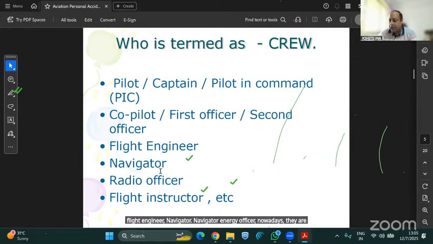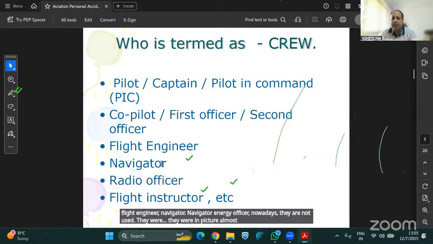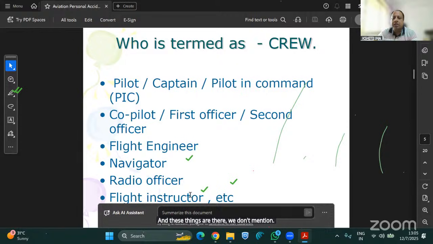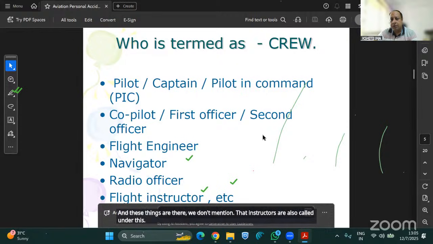They were in the picture almost 30-40 years back, when a navigator and radio officer used to sit just behind the pilot and co-pilot in the huge aircraft and look at the engine and everything. But nowadays everything is computerized, so everything is taken care of by 2 persons, the captain and co-pilot of the aircraft. That is why the stress level has increased. Flight instructors are also covered under this aviation crew PA.